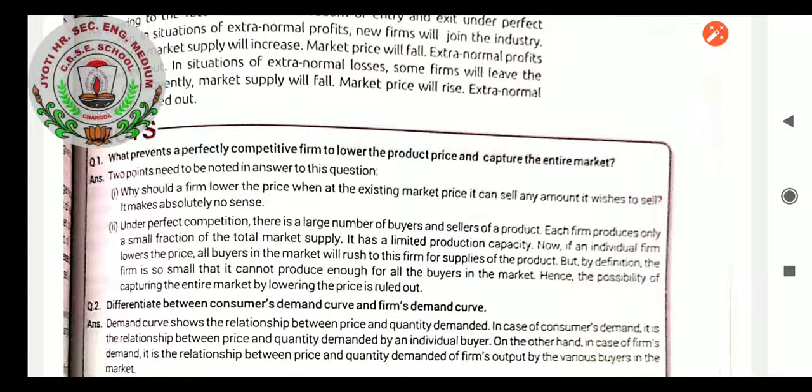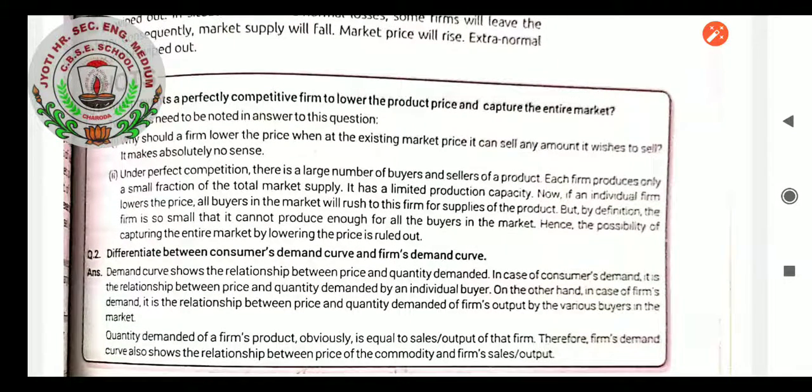Differentiate between consumer demand curve and firm's demand curve. The demand curve shows the relationship between price and quantity demanded. In case of consumer's demand, it is the relationship between price and quantity demanded by an individual buyer. On the other hand, in case of firm's demand, it is the relationship between price and quantity demanded of the firm's output by the various buyers in the market. Quantity demanded of a firm's product is equal to the sales output of the firm. Therefore, the firm's demand curve also shows the relationship between the price of a commodity and the firm's sales or output. So that is the difference between consumer demand curve and firm's demand curve.